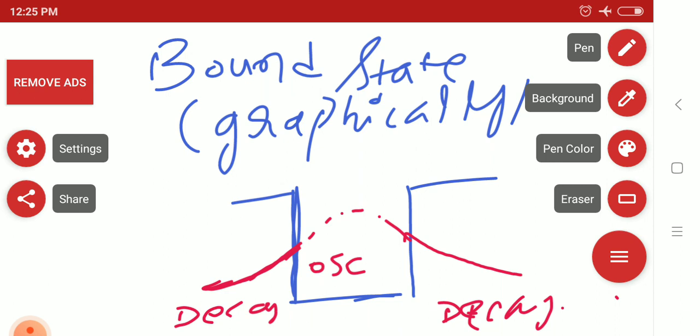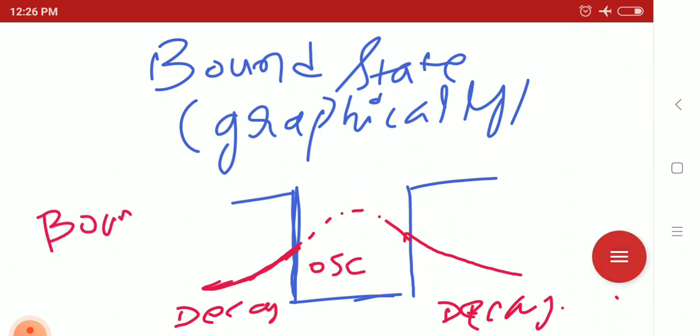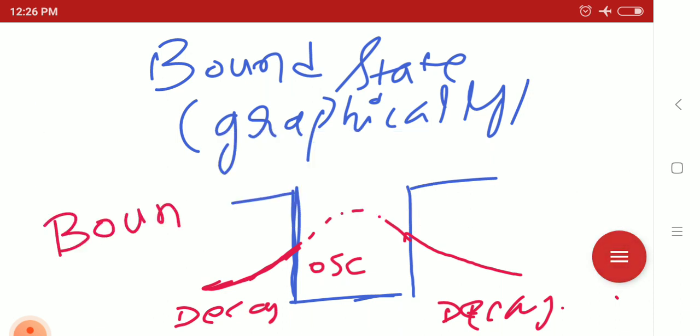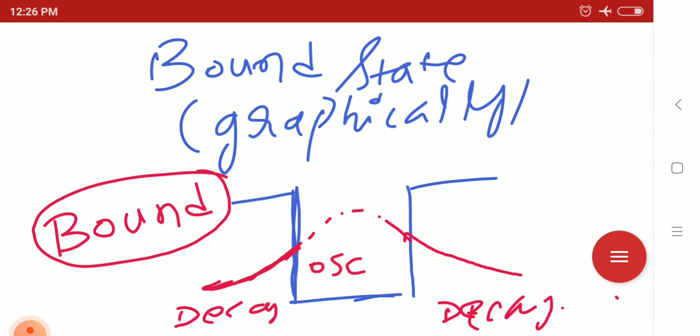So whenever this condition happens, that besides the boundary the wave function is decaying, but inside the well the wave function is oscillating type, in that case we can say the particle is in the bound state. So for a even potential, this is a bound state. Here in region 1 it is a decaying state, so it will be like e to the power alpha x.